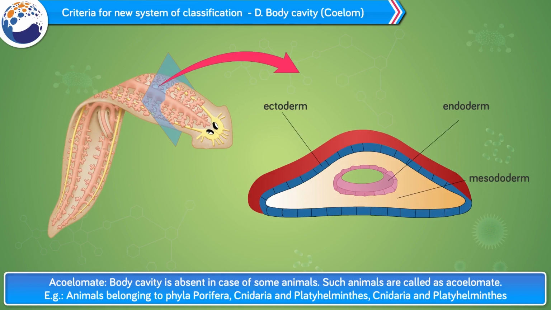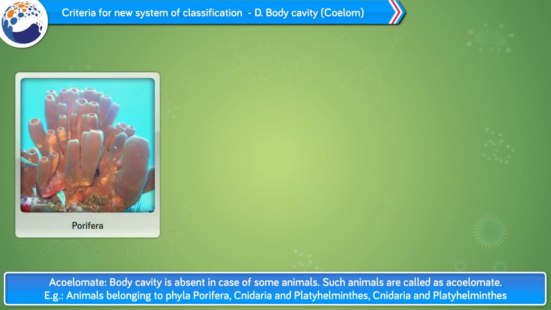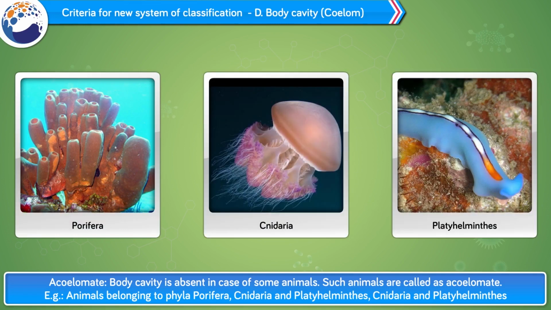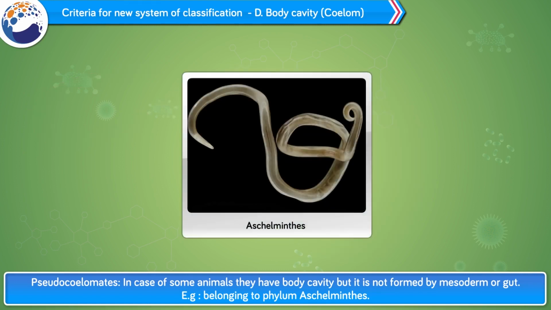Acoelomate. Body cavity is absent in case of some animals. Such animals are called acoelomate. Example, animals belonging to phyla Porifera, Cnidaria and Platyhelminthes. Pseudocoelomates. Some animals have a body cavity but it is not formed by mesoderm or gut. Example, animals belonging to phylum Aschelminthes.